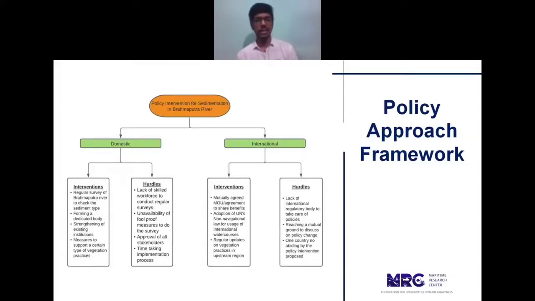And also, we can have a look at the UN's non-navigation law, which actually talks about sharing the benefits of a transboundary river between the nations that are concerned with it directly.